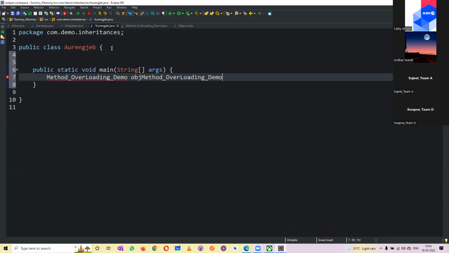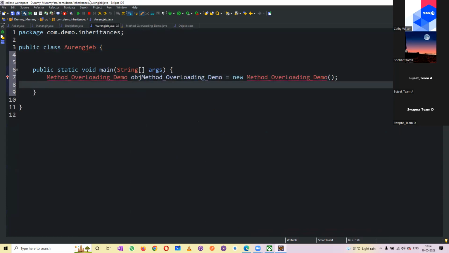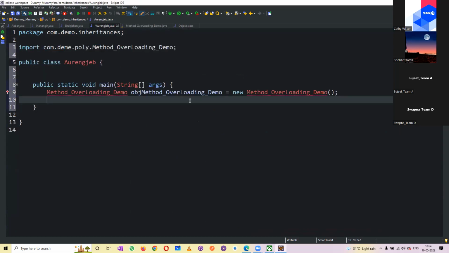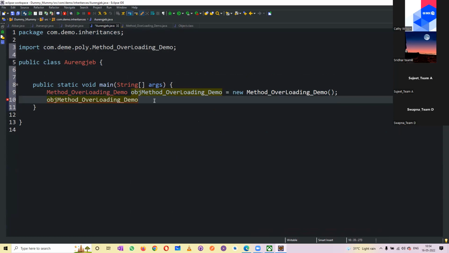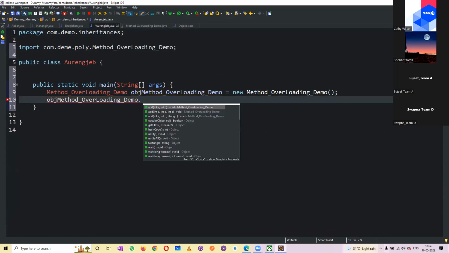So share equal to share. Because this is in another package, I'm trying to import that. Now dot, you can see it here. I'll have all three methods: add, add, add. Add two variables, add three variables, add two variables with a string, three variables.